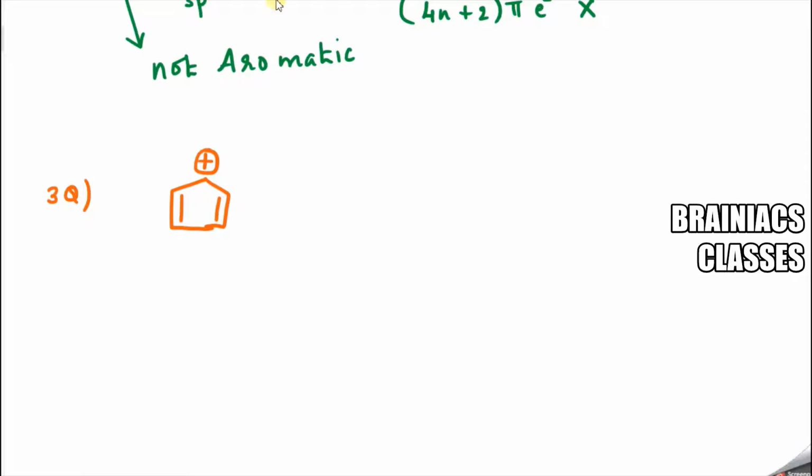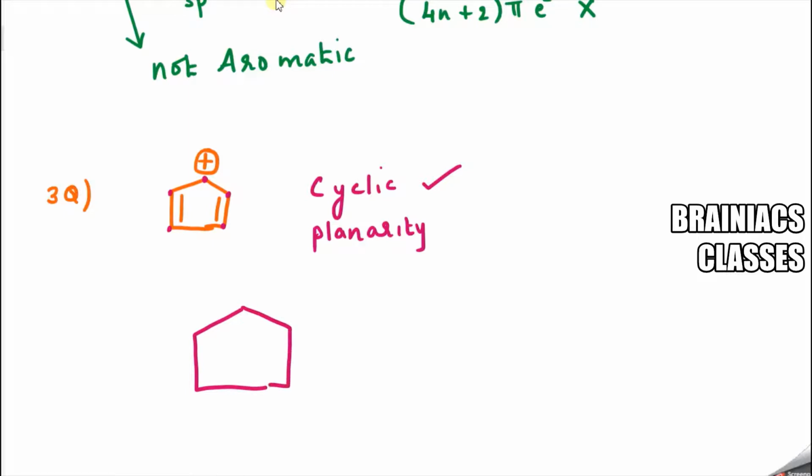First condition to check here is whether the compound is cyclic or not. So it is coming here, joining here, joining here, joining here, again coming back to the initial position. So that means it is cyclic. Now next to check here is planarity, correct? So planarity, what is the condition? We need to check the hybridization of the carbon. So let me draw the structure in a bigger way so that those students who didn't understand will also understand.